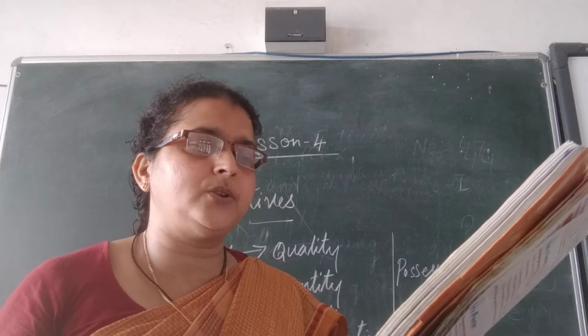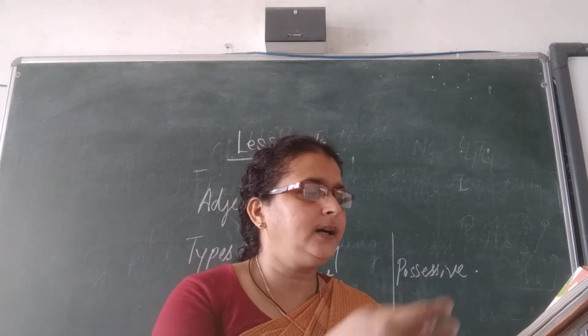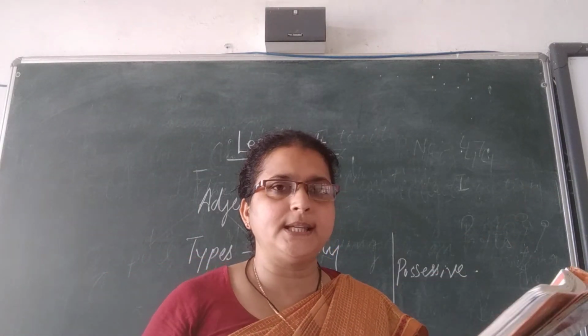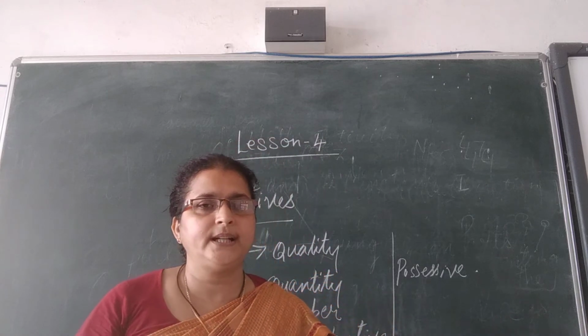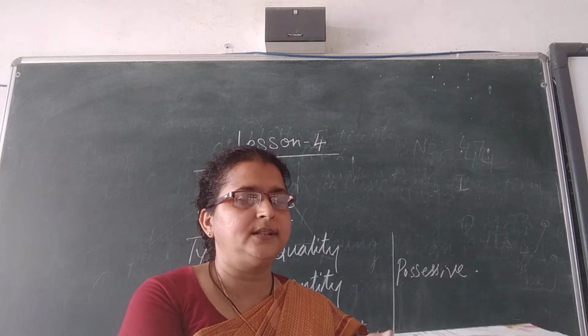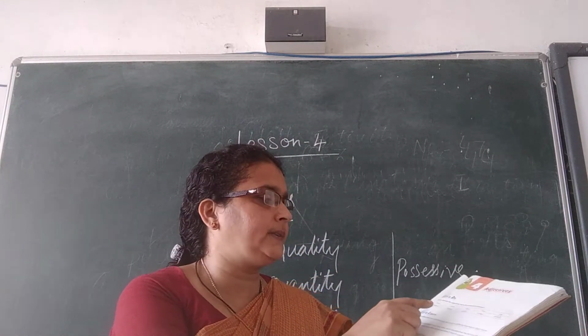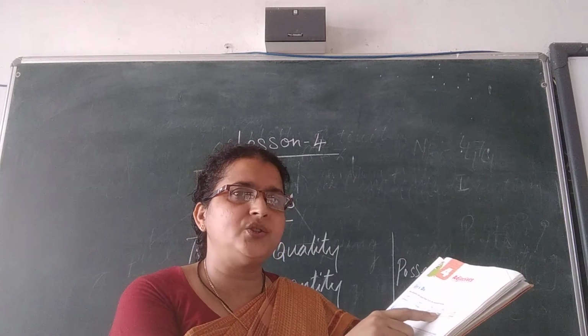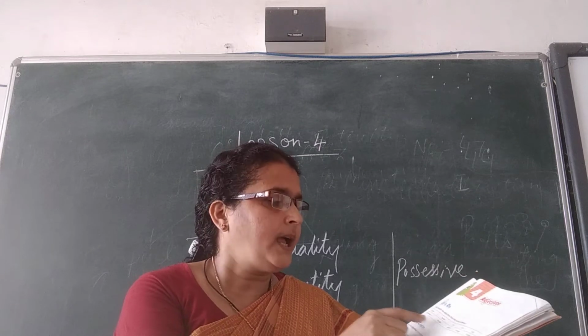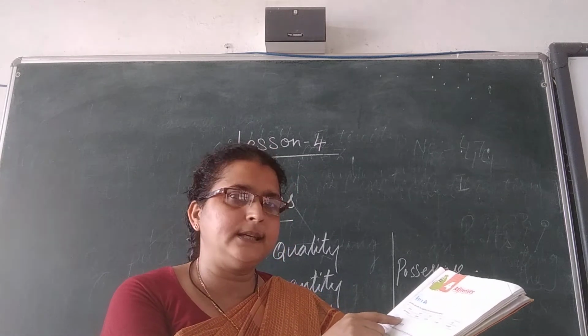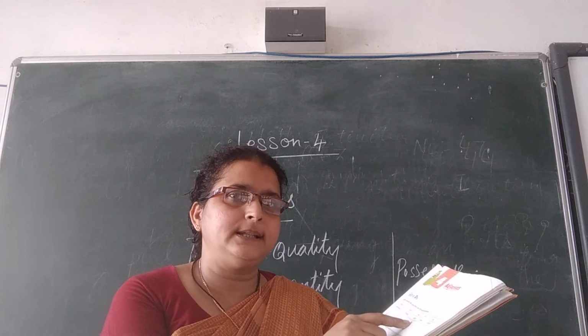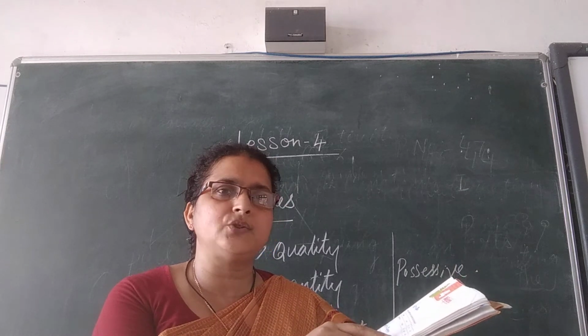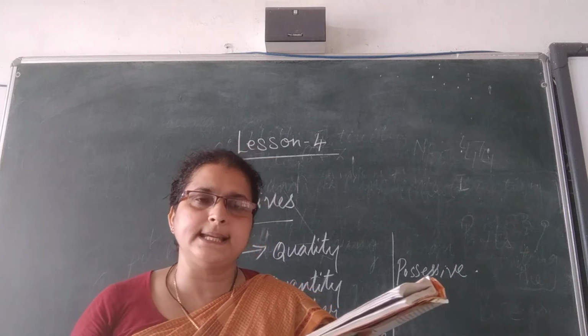From here we can list out the adjectives. Quick is an adjective. Kind, it's an adjective. And generous, adjective. Quietly, it's an adjective. And courage, it's also an adjective.